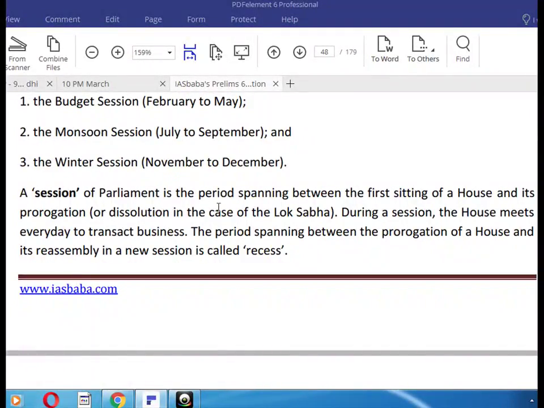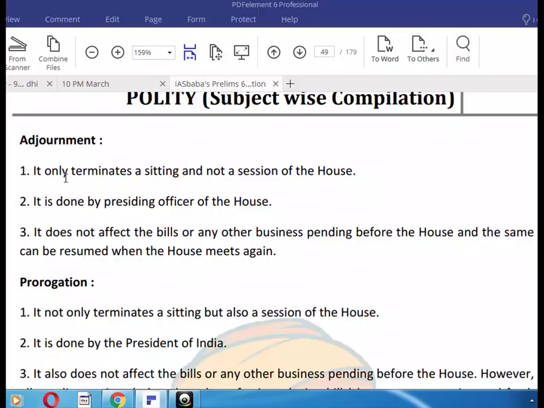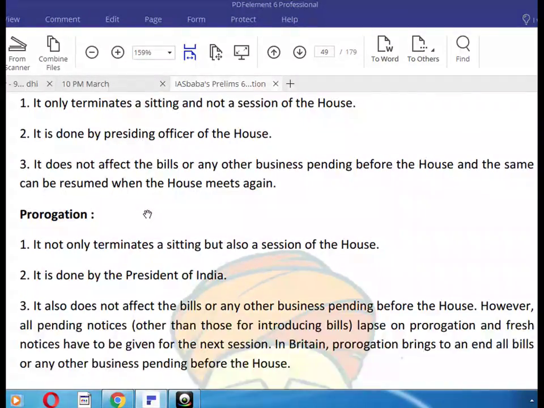A session of Parliament is the period spanning between the first sitting of the House and its prorogation, or dissolution in the case of the Lok Sabha. During a session, the House meets every day to transact business. The period spanning between the prorogation of a House and its reassembly in a new session is called recess. Okay, adjournment only terminates a sitting and not a session of the House. It is done by the presiding officer of the House. It does not affect the bills or any other business pending with the House, and the same can be resumed when the House meets again.